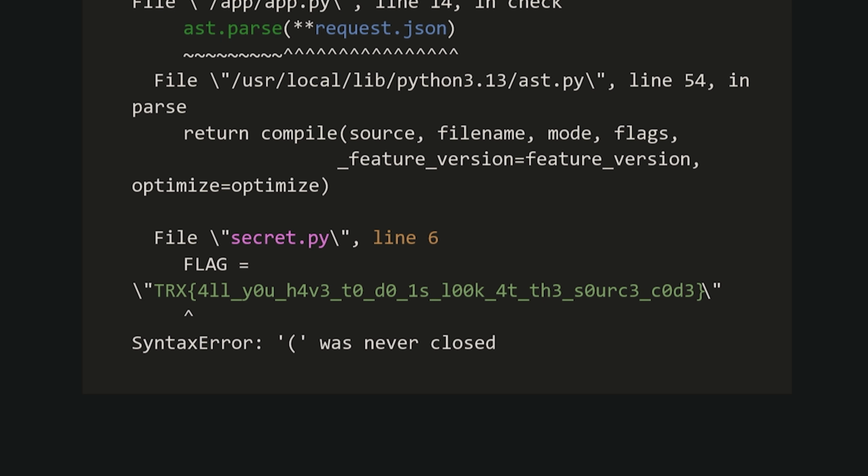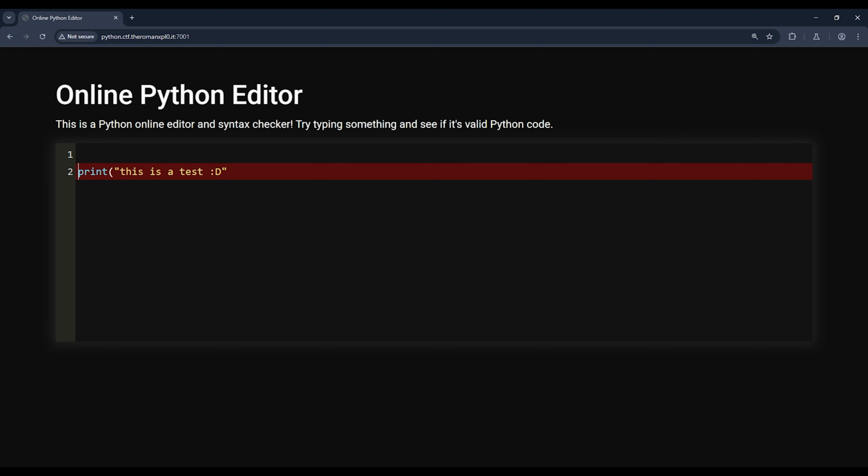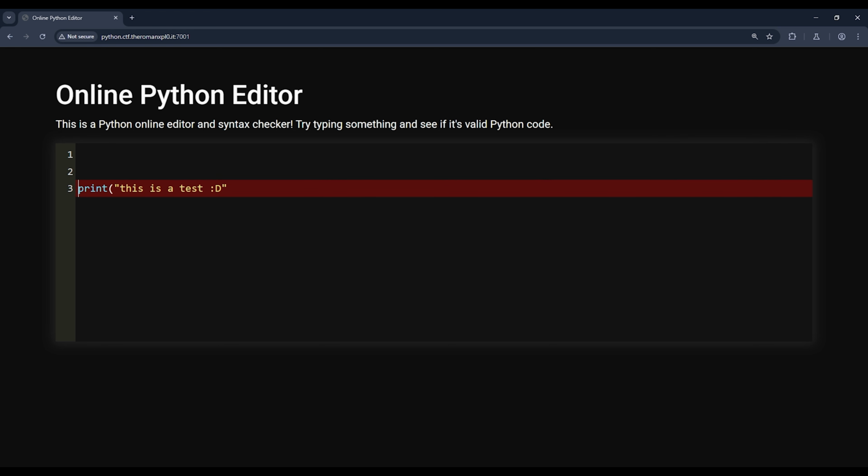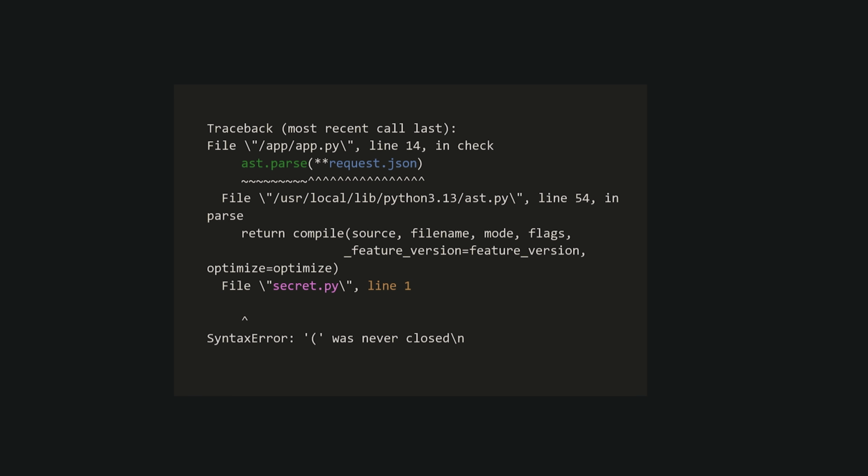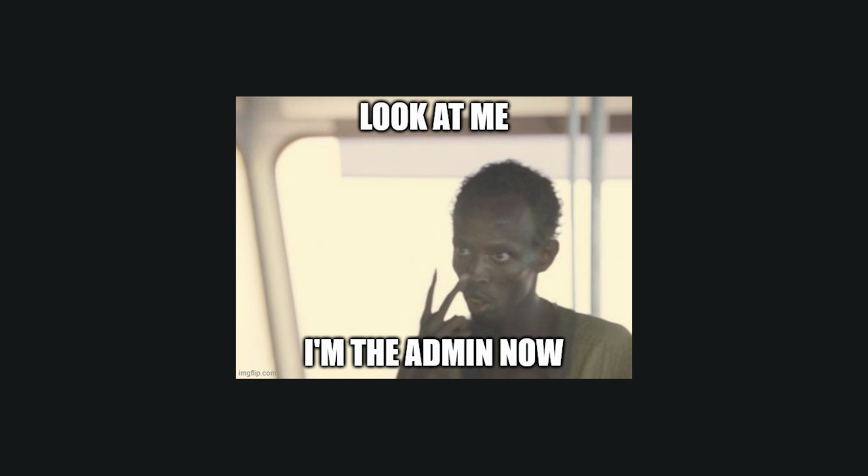So what exactly did we do here? I mean, we made an error in our script, but told the website to give us the contents of the error from another file instead of the one we wrote in, which essentially gives us the ability to read any file in the infrastructure of the website. You can probably guess that as an end client, you're not supposed to have this kind of access.